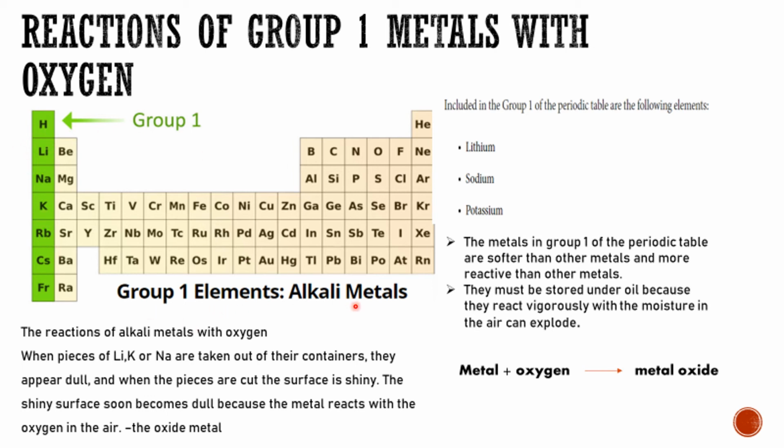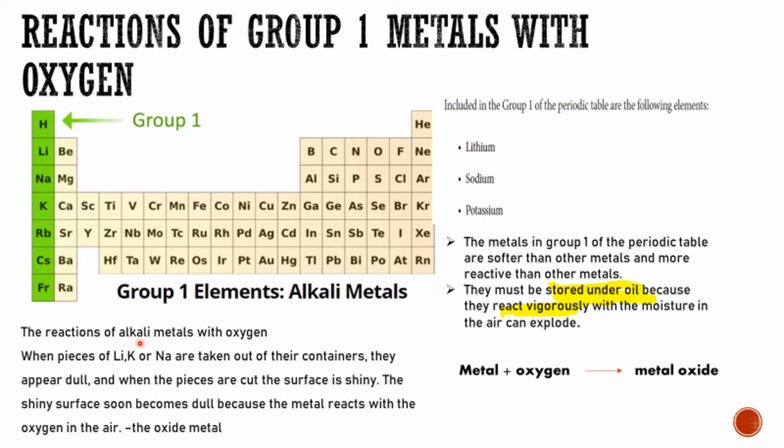So group 1 elements we call alkali metals. Included in group 1 of the periodic table are the following elements: lithium, sodium, and potassium. The metals in group 1 of the periodic table are softer than other metals and more reactive than other metals. That's why they need to be stored under oil, because they react vigorously with the moisture in the air and can explode. So I highlight it over here. Because it reacts vigorously.